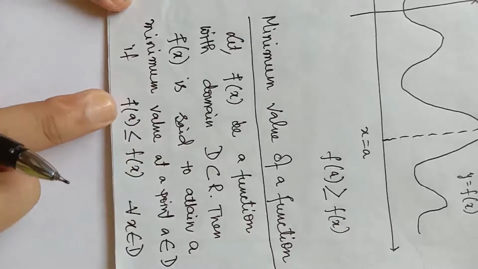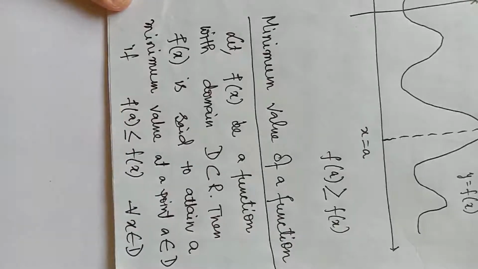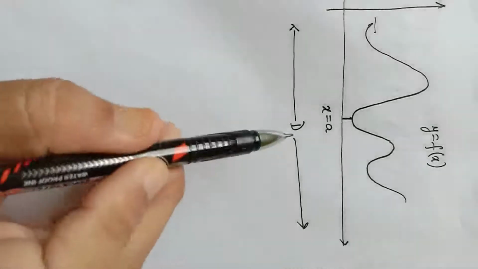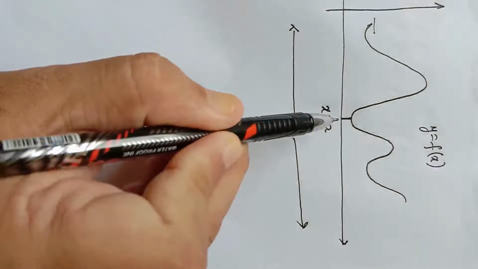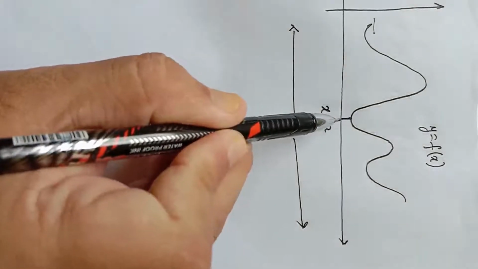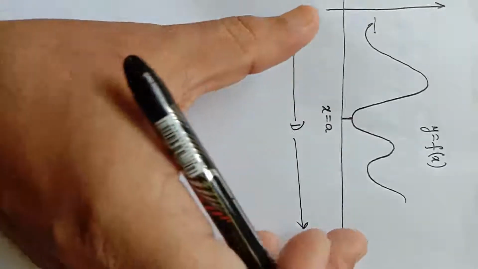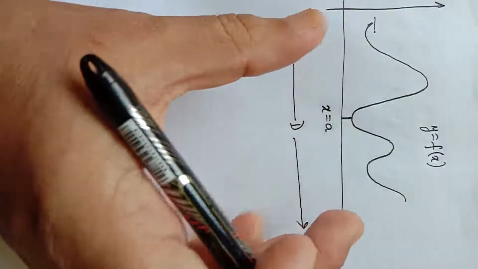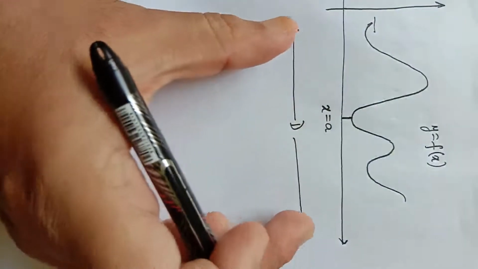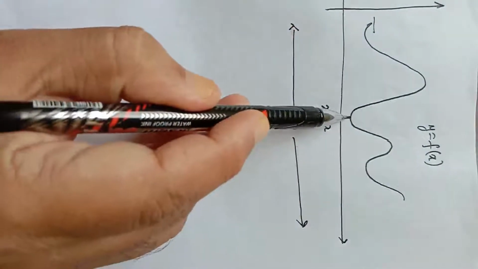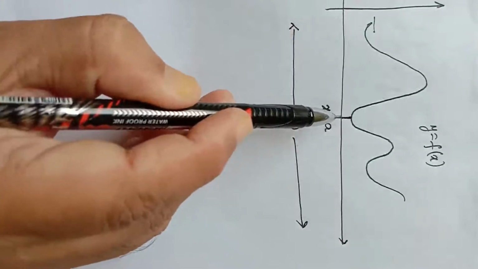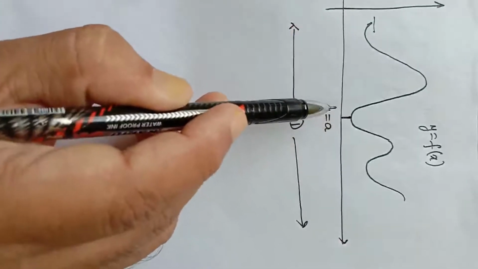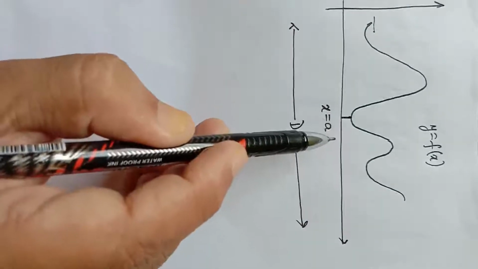f(a) is the minimum. Here I have drawn the graph of a function y equal to f(x), and you can see easily the function has a minimum value at x equal to a. Here we have considered the whole graph, that is the graph of the function in its domain D. So at x equal to a, the function has a minimum value, and this is called the least value of the function or absolute minimum value of the function.